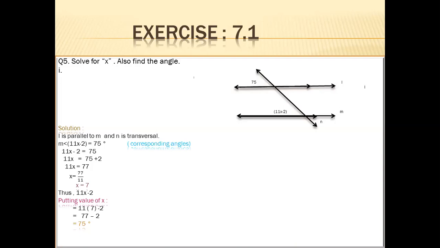But now we calculate the value of the whole angle, which is 11x minus 2 degrees. So replace x with 7. 7 multiplied by 11 is 77. 77 minus 2 is 75. And you see that one angle is given as 75, and after finding the value of x and replacing x in the angle, we also got the 75-degree angle. It means that they both are equal angles according to the corresponding angles property.